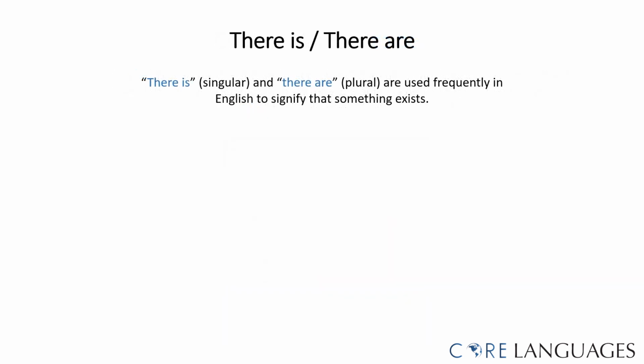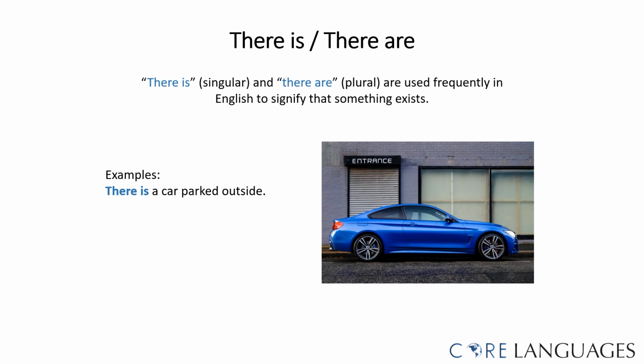We use the phrase there is and there are to signify or acknowledge that something exists or that we can see it. When we refer to a singular noun, we use there is, and when we refer to a plural noun, we use there are. For example, there is a car parked outside. In this sentence, we are referring to a single car, so we use there is.